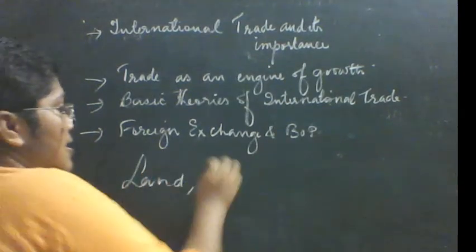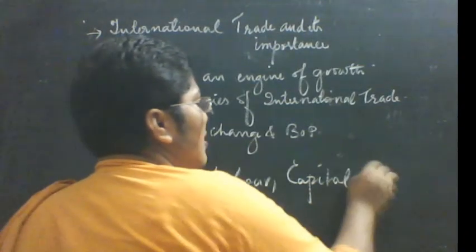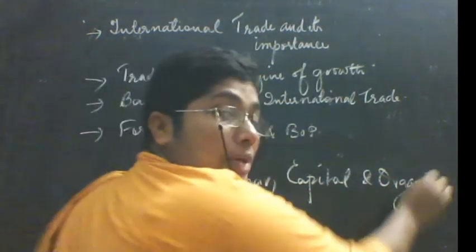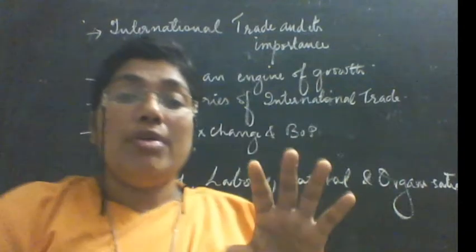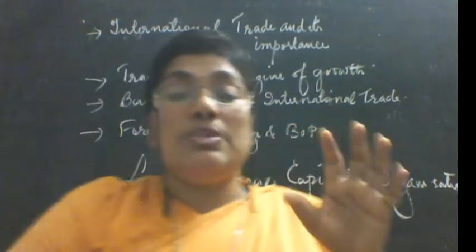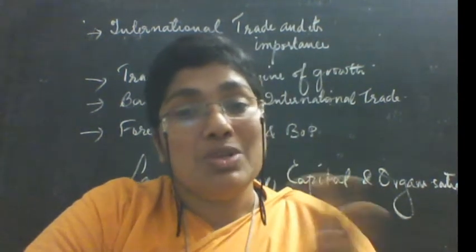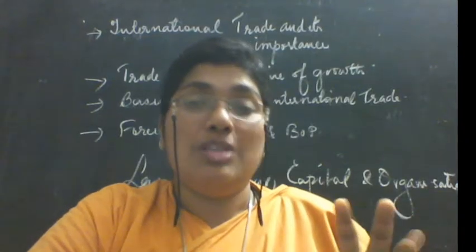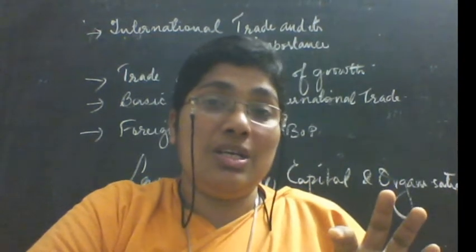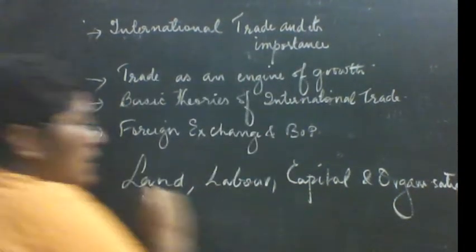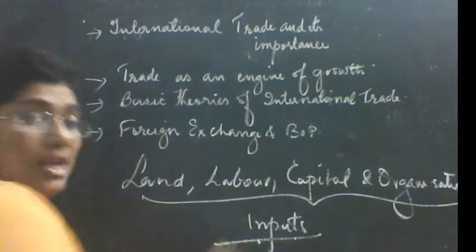Land, labor, capital, and organization. These are the 4 important resources which we learn in economics, and they are also known as the factors of production. Factors, because they help production. So what is production? Transformation of inputs into output. So what are these inputs? These resources are called the inputs. Okay. Now what is output?